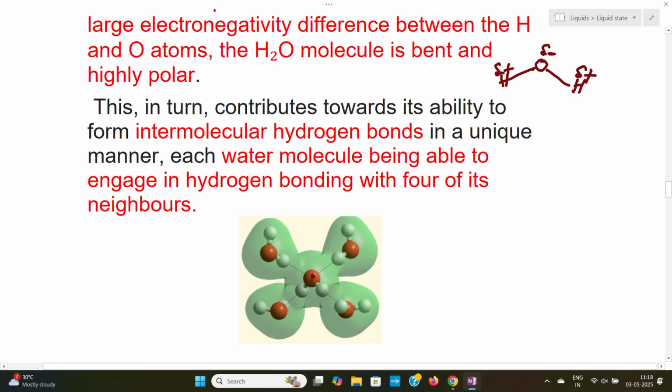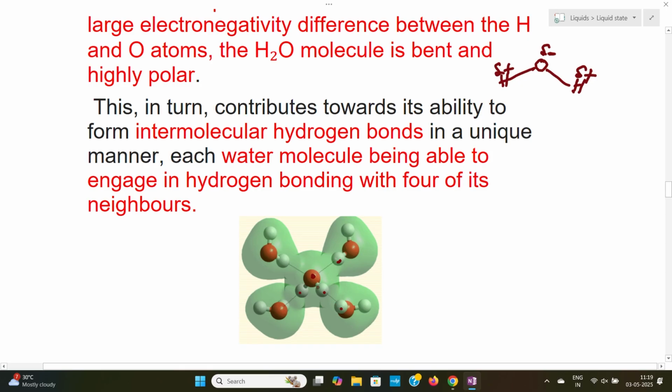Here, the red color is oxygen and this is hydrogen. This hydrogen has an interaction with the oxygen of the neighboring water molecule, and this oxygen has an interaction with the neighboring hydrogen atom of another water molecule.